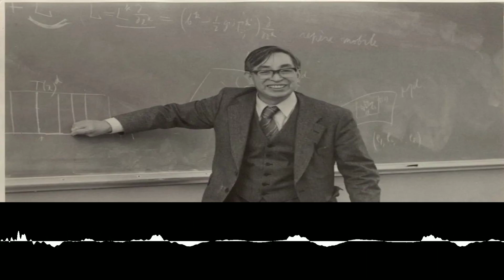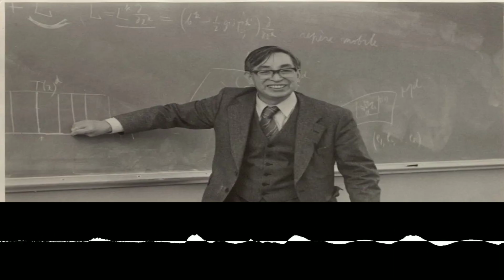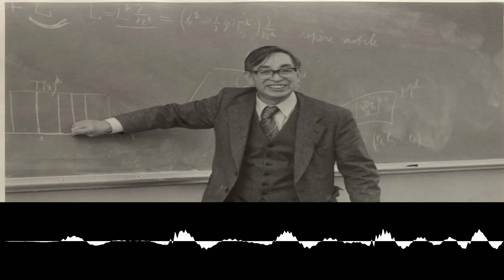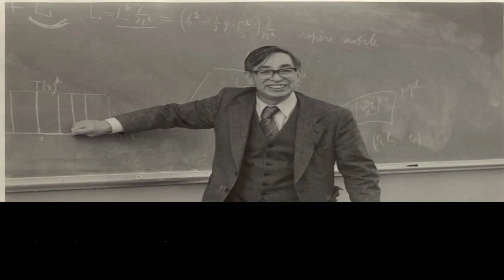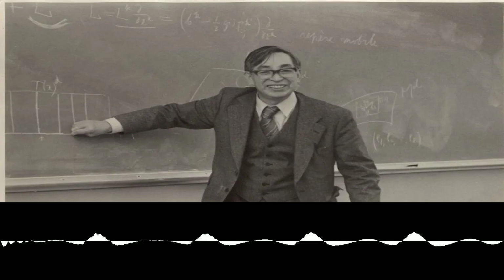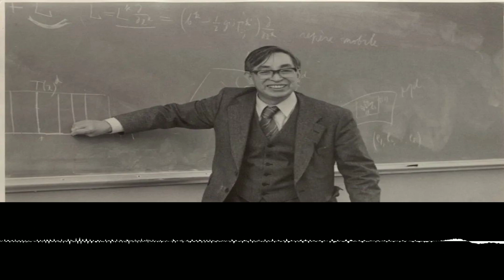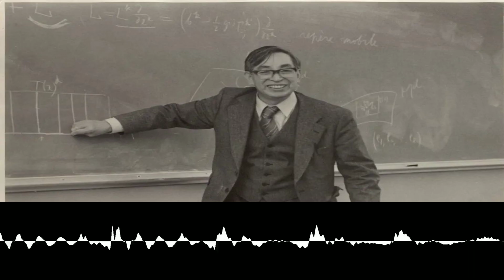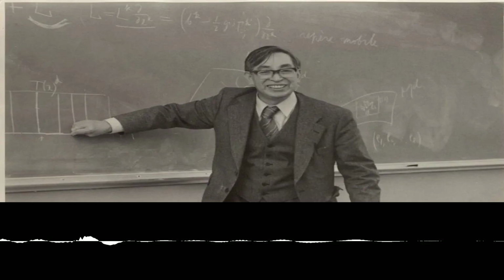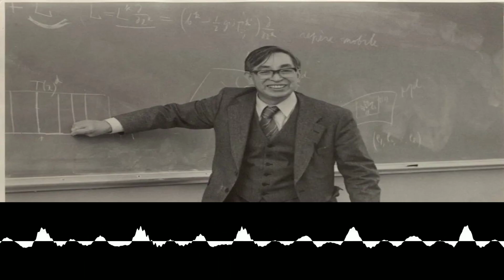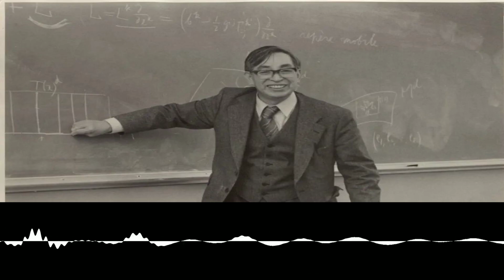To see the lemma's power and elegance, we can return to the very integral that puzzled mathematicians before Itô. Let us apply Itô's lemma to the simple function f of x equals x squared, with the underlying process being Brownian motion itself, b sub t. Here, the function f has no explicit time dependence, so its partial derivative with respect to t is 0. The first derivative of x squared is 2x, so the partial derivative with respect to x evaluated at b sub t is 2 times b sub t. The second derivative is a constant 2. The underlying process is db sub t, so the squared differential is dt.